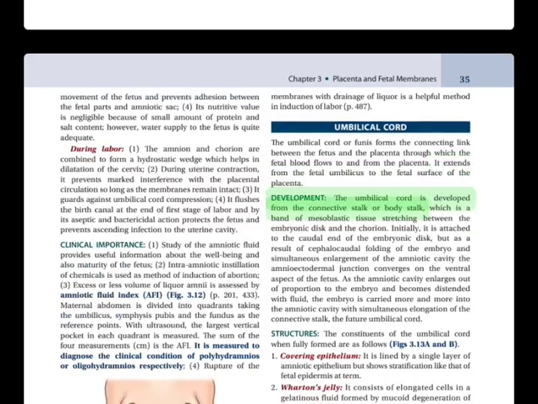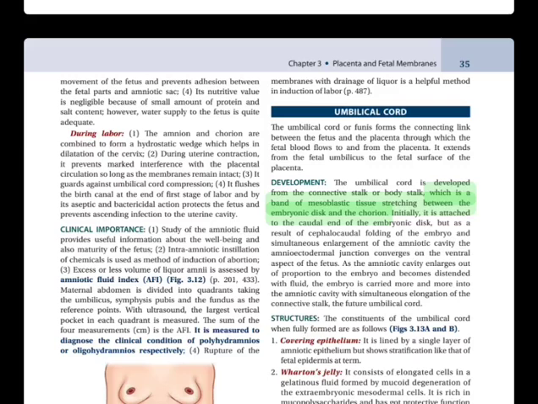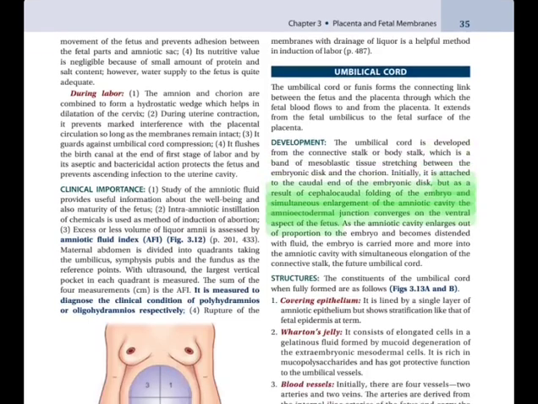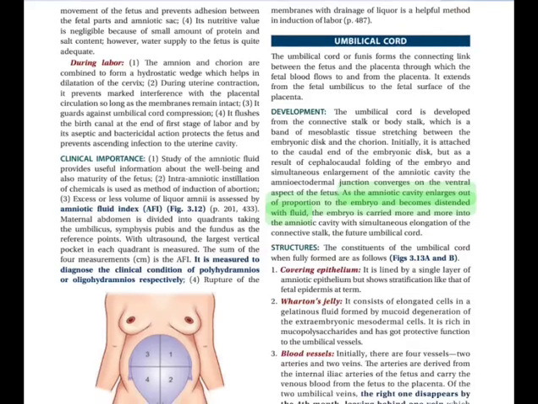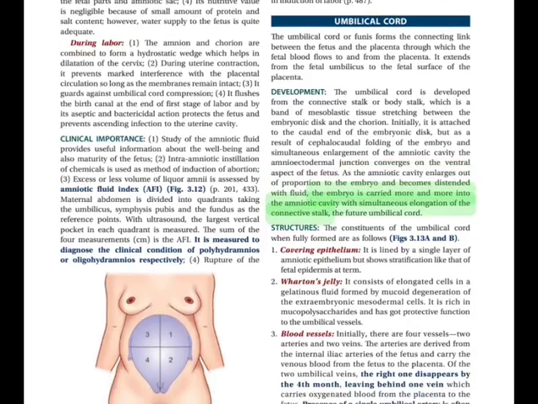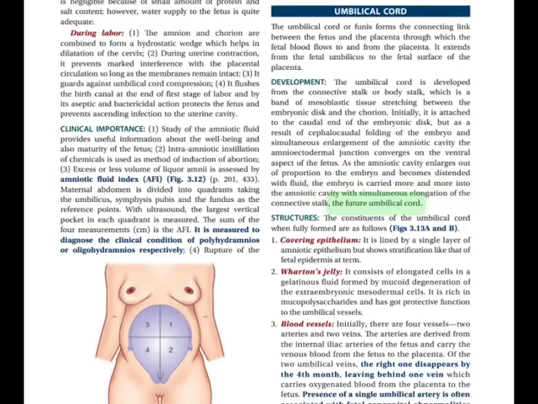Development. The umbilical cord is developed from the connective stalk or body stalk, which is a band of mesoblastic tissue stretching between the embryonic disc and the chorion. Initially, it is attached to the caudal end of the embryonic disc, but as a result of cephalocaudal folding of the embryo and simultaneous enlargement of the amniotic cavity, the amnioectodermal junction converges on the ventral aspect of the fetus. As the amniotic cavity enlarges out of proportion to the embryo and becomes distended with fluid, the embryo is carried more and more into the amniotic cavity with simultaneous elongation of the connective stalk, the future umbilical cord.